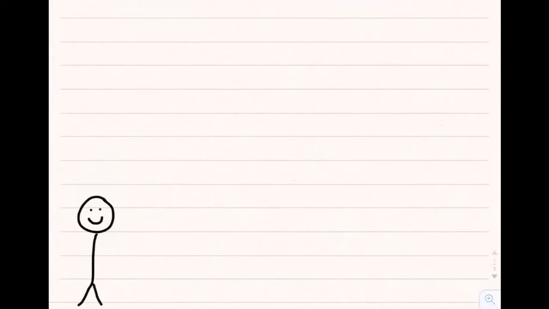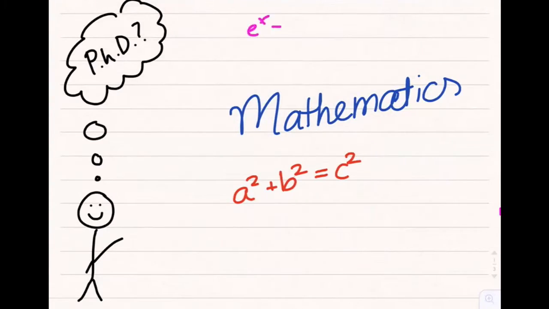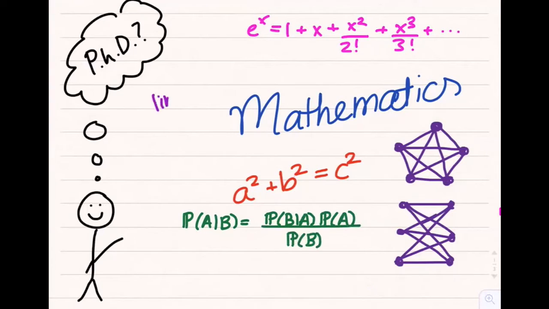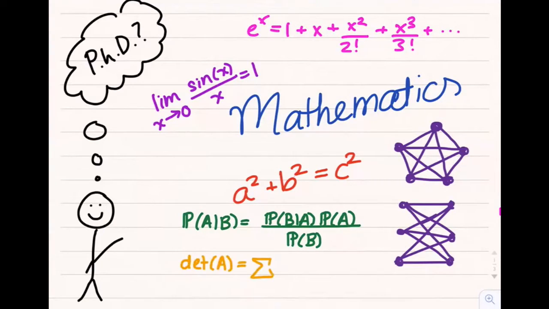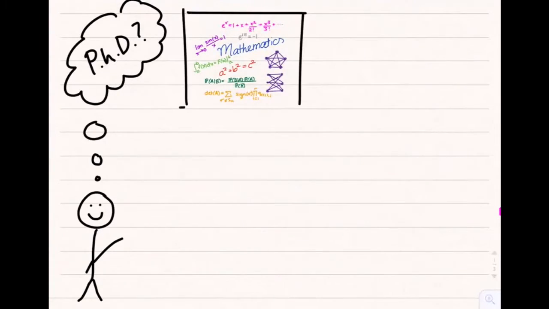Next, I'd like to tell you why I want to obtain a PhD in mathematics. I'll start with the obvious reason. I love math, and after my undergraduate studies, there's so much more I want to learn about the field. It's fascinating that we can use mathematics to obtain such diverse results, ranging from these concise and concrete formulas to more abstract concepts in analysis or mathematical logic. I want to learn more about how to study properties of mathematical structures and solutions of complex problems.